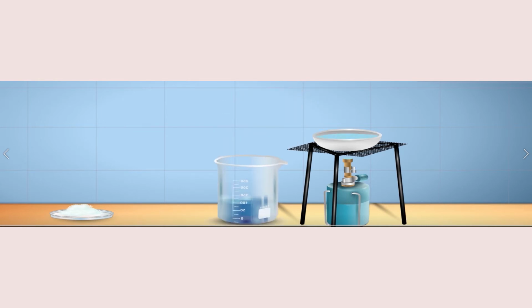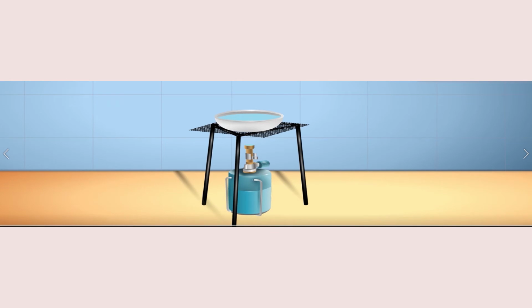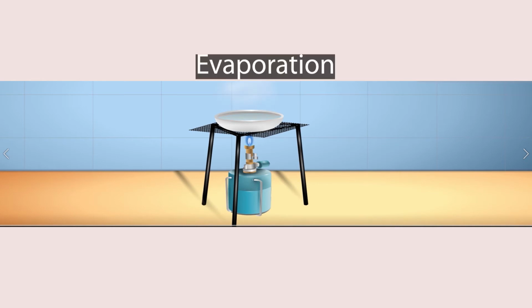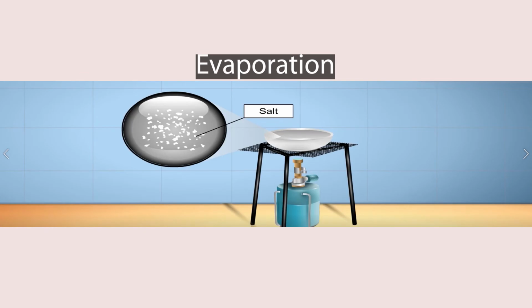Heat the mixture using a Bunsen burner. What happened to the mixture of salt and water? As the salt and water mixture is heated, the water turns into water vapor. The salt is left behind in the evaporating dish. This method is called evaporation.